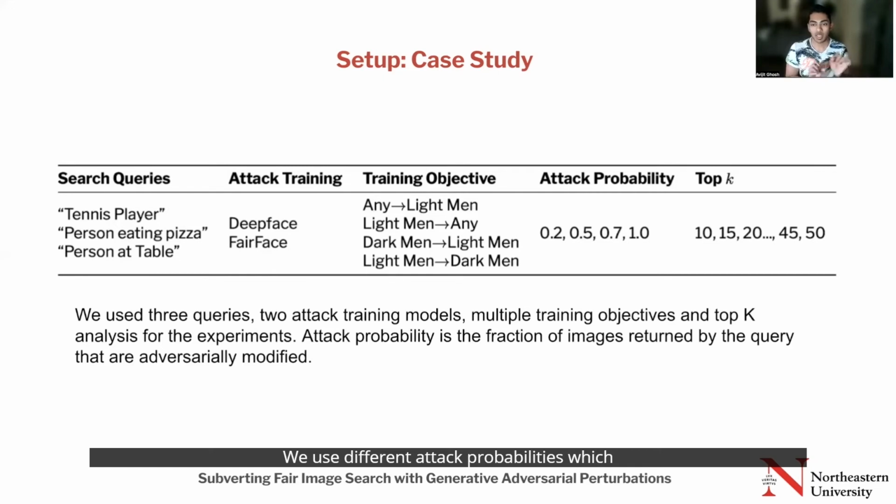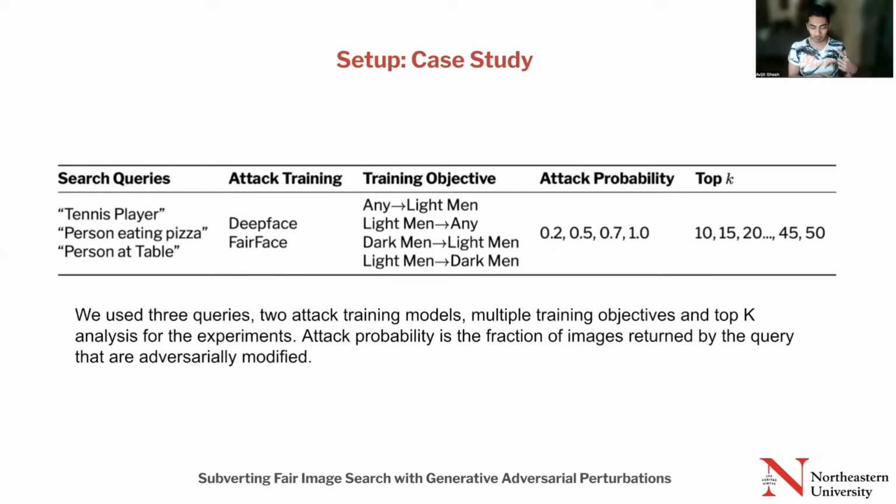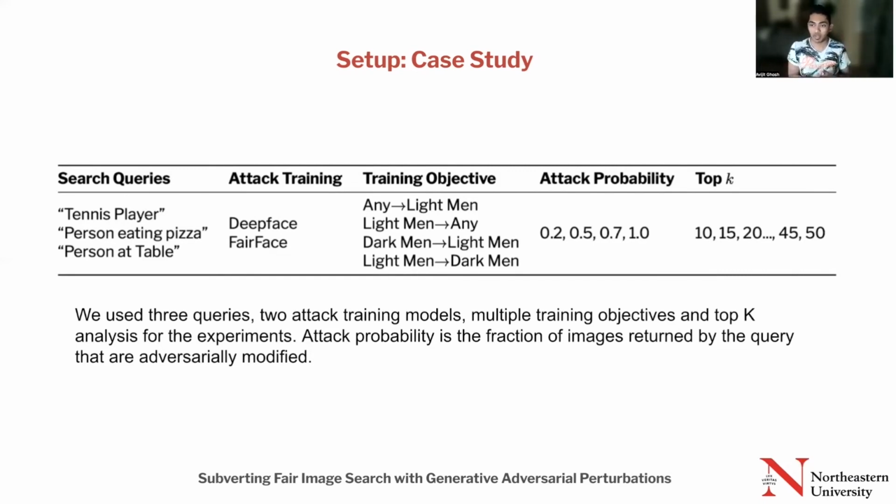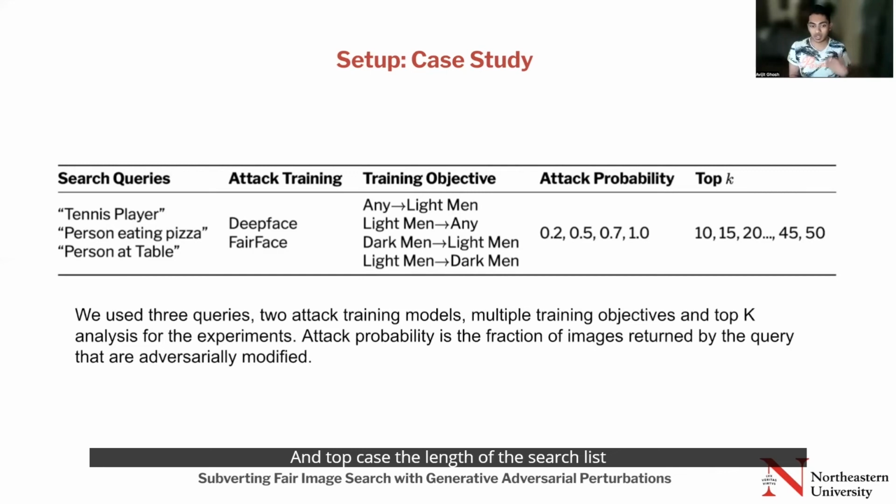We use different attack probabilities, which is the fraction of images that are adversarially modified in the query output. So suppose the query returns 100 images. We either modify 20% of the images, or 50%, or 70%, or all of them. And top K is the length of the search list that we get. So under these different scenarios, what do we observe?